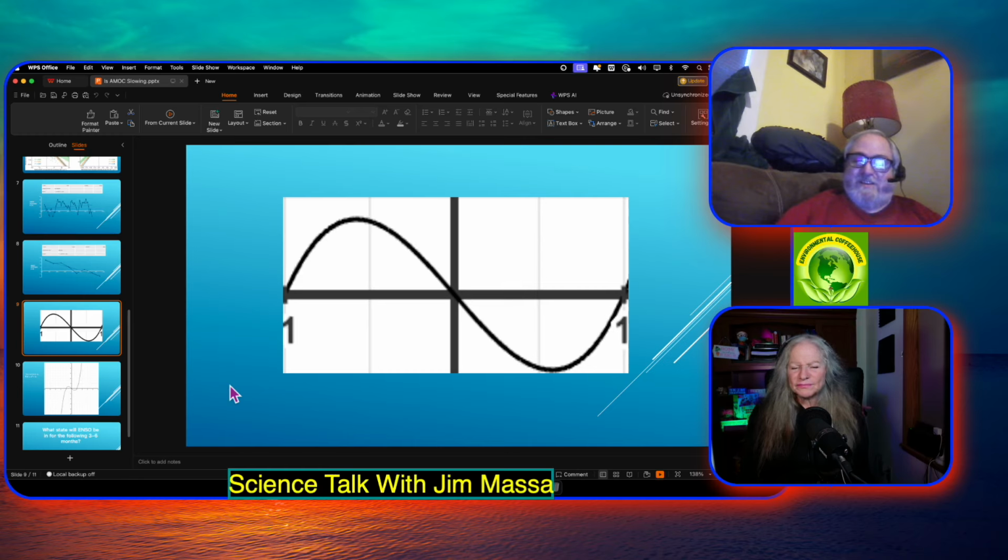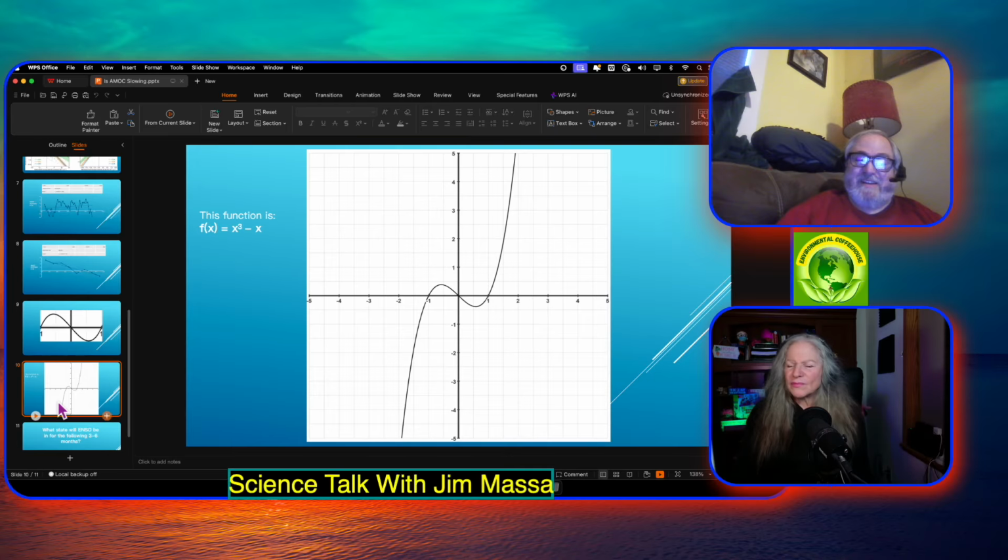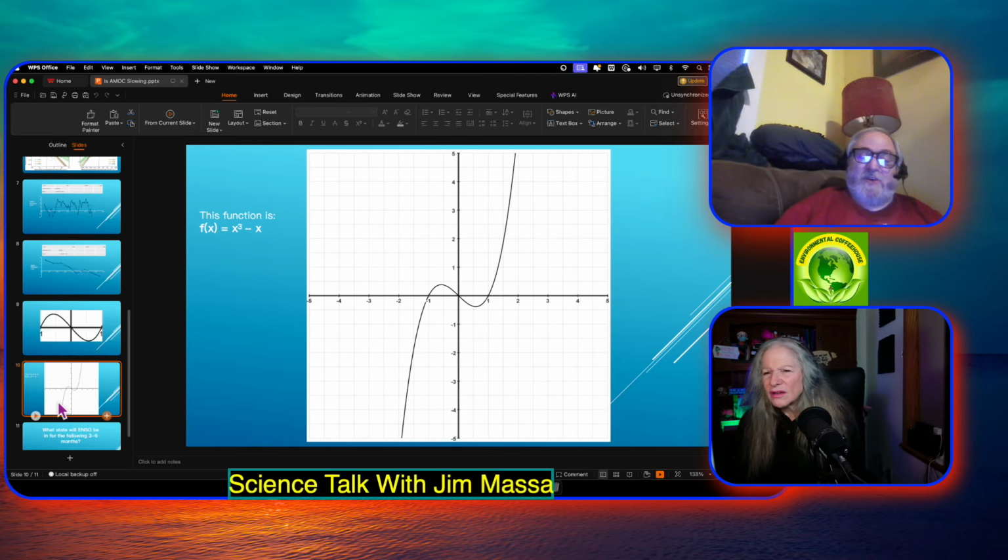Go to the next slide, number 10. That number 9 slide, the one I just showed you, is part of this overall function. In other words, I cropped it at x equals -1 to x equals +1. And really this function is f of x equals x³ - x.